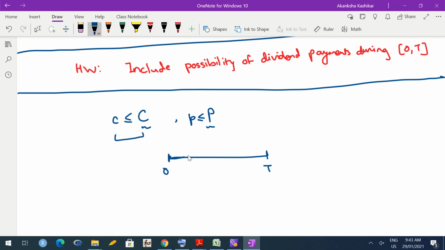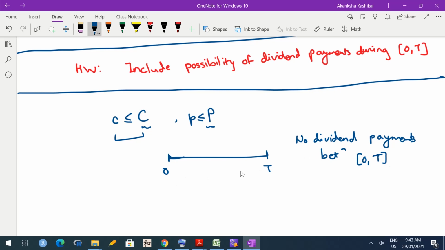What happens in case of American call options when there are no dividend payments? So we are operating under the assumption that there are no dividend payments between 0 to T. So no dividend payments between 0 to T means you are not going to get any income between 0 to T by holding that share.